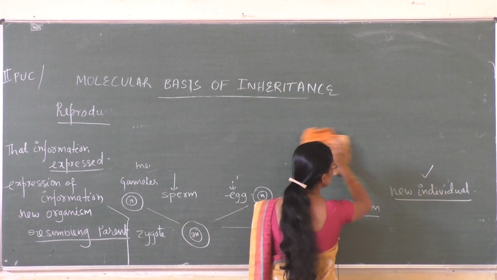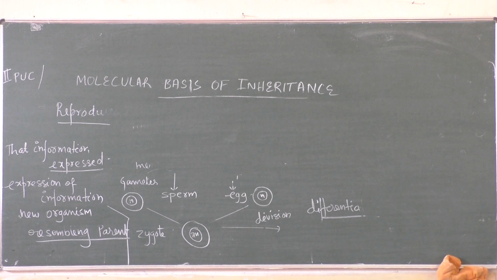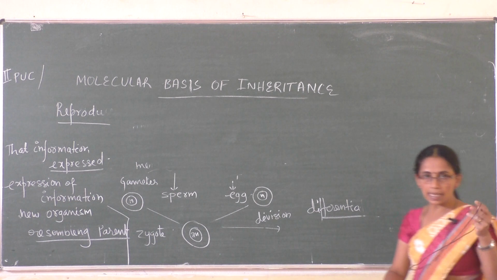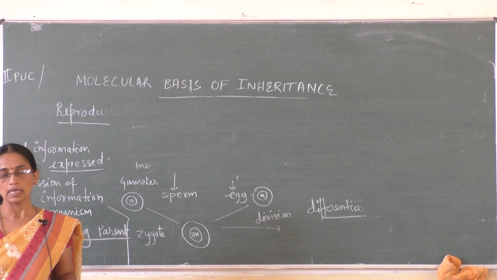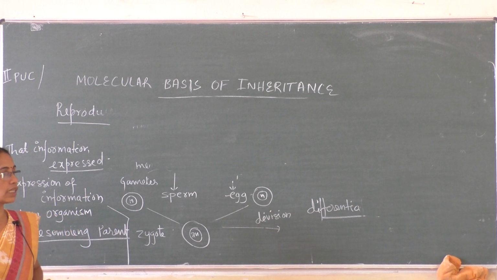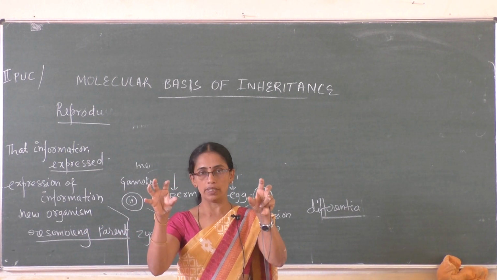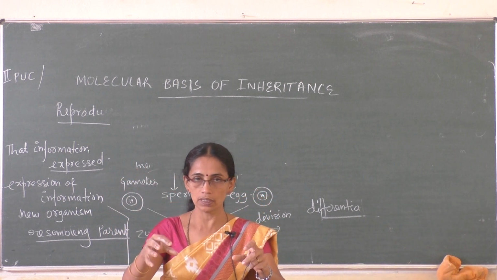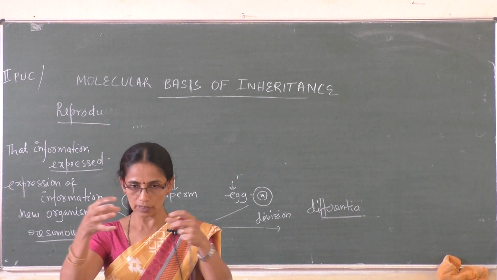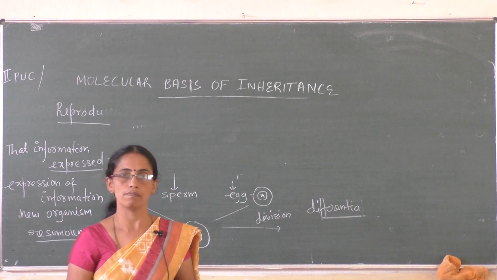So how do organisms reproduce? Unicellular organisms reproduce by cell division. So whatever component is present in the cell is distributed in the daughter cells. In the case of higher organisms, they reproduce sexually. They produce gametes. So the information from the parents is transferred to the gametes. So information from both the gametes is transferred to the zygote. Now the zygote contains information from both the parents.